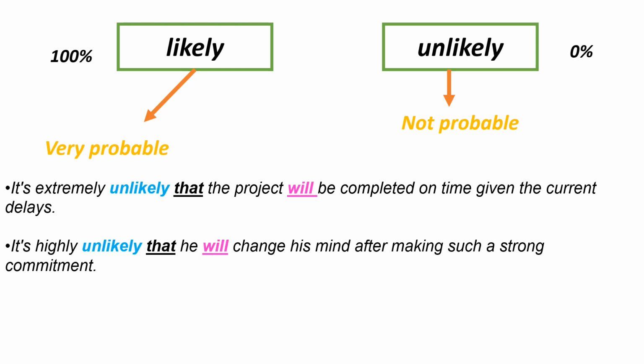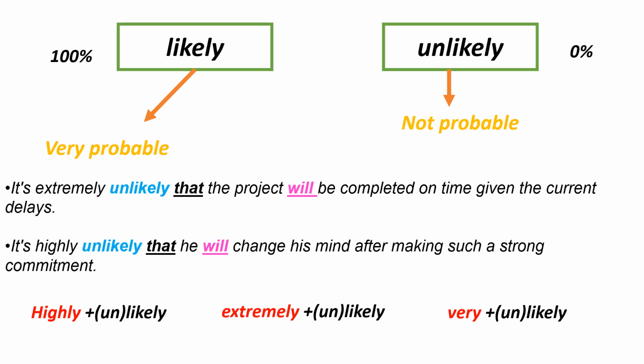So, extremely and highly are the things that are strange. Okay, so we can use highly plus likely or unlikely to give a strong way when we say likely and when we say unlikely. We can say also extremely, like highly, and we can say also very or also every. Done.